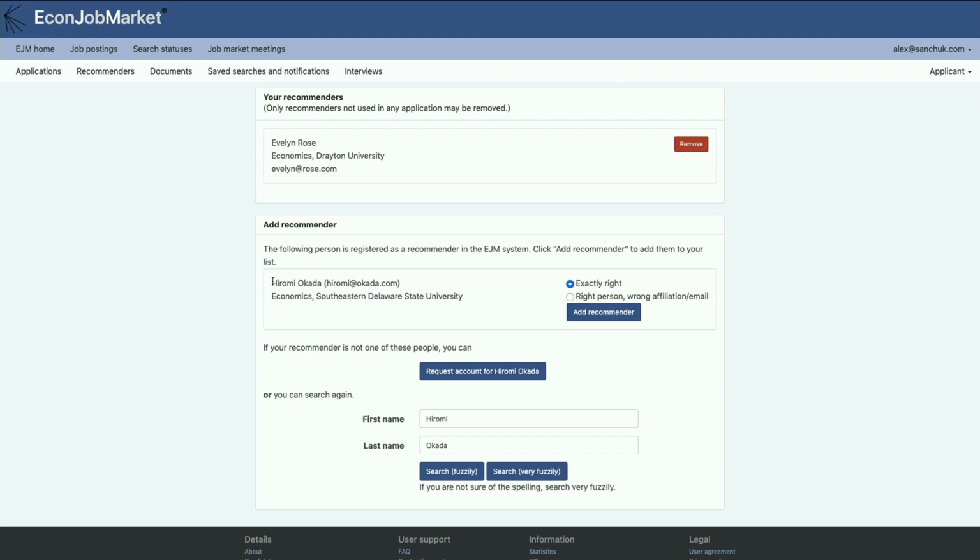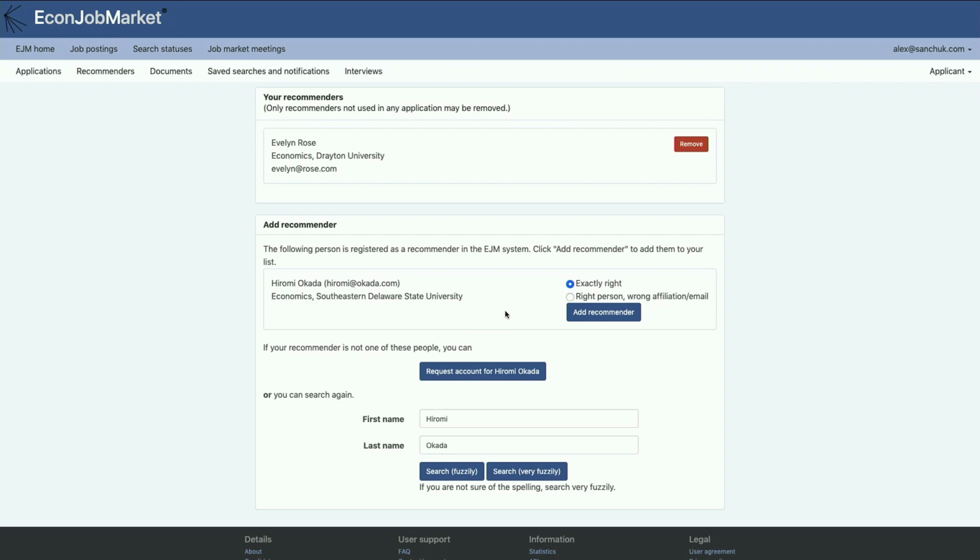the Econ Job Market system already, the official email address shown, and this person's affiliation is in the economics department of this fictitious Southeastern Delaware State University. Now suppose in this case Okada is no longer at Southeastern Delaware State University. In fact, Okada is now at Drayton University, a colleague of Evelyn Rose and one of my advisors.